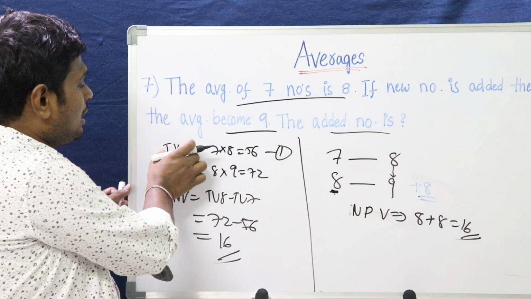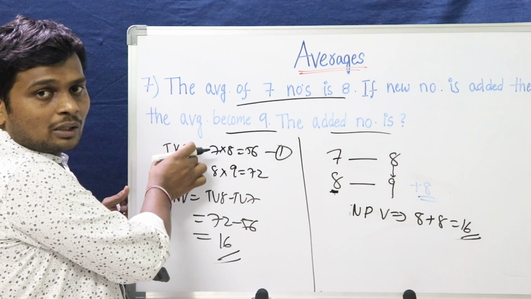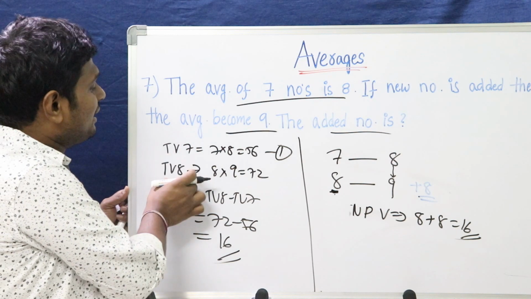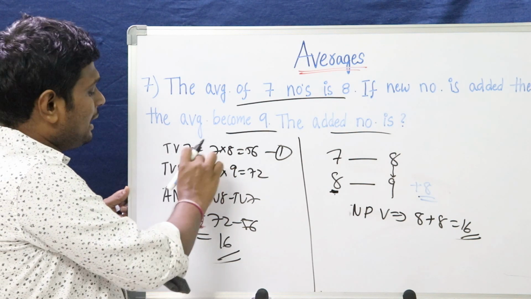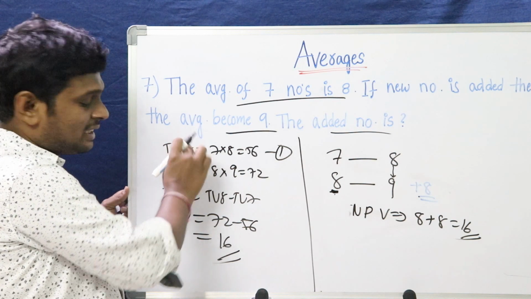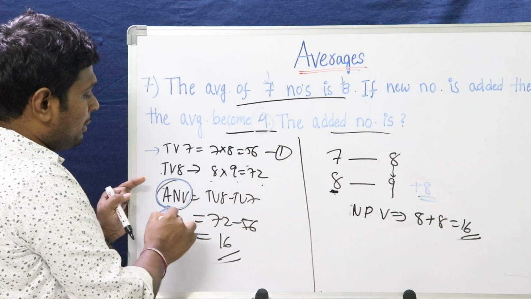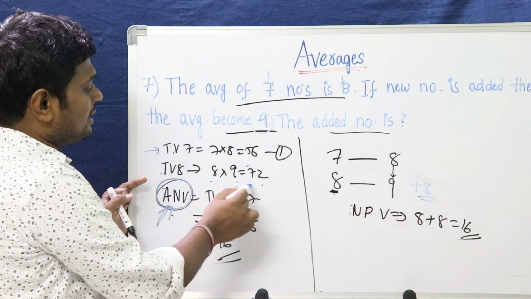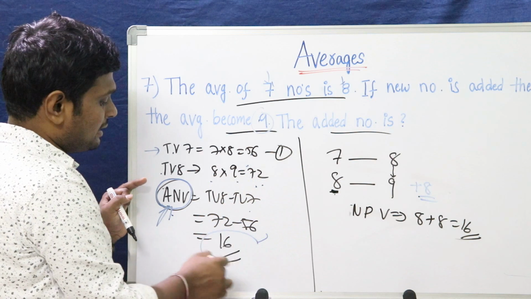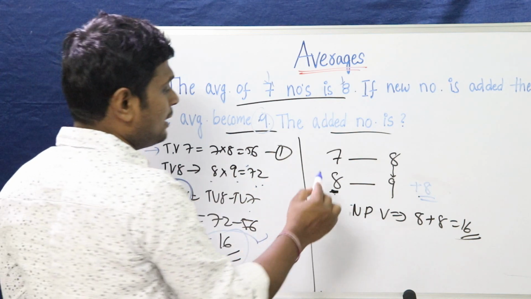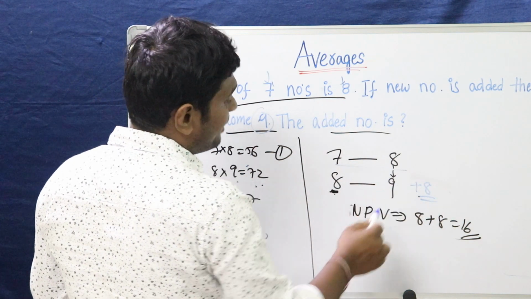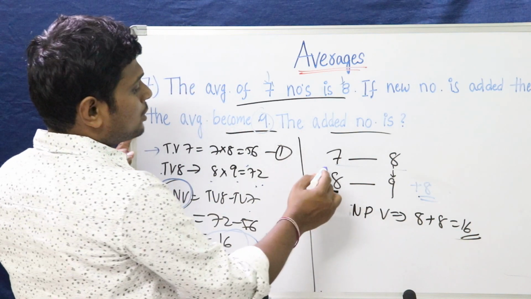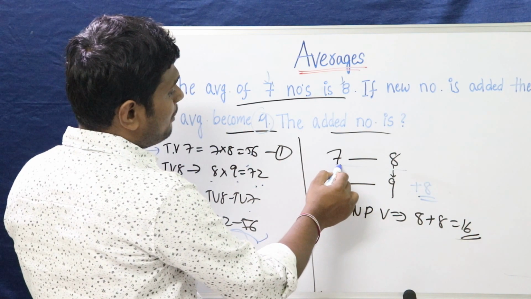What we have done: we have calculated the total value of 7 members and the total value of 8. We have subtracted total value of 8 minus 7. So the newly added number is TV8 minus TV7, that is 72 minus 56, that is 16. This is one way. The other way, we know the total deviation is 0. So the 7 numbers average is 8.